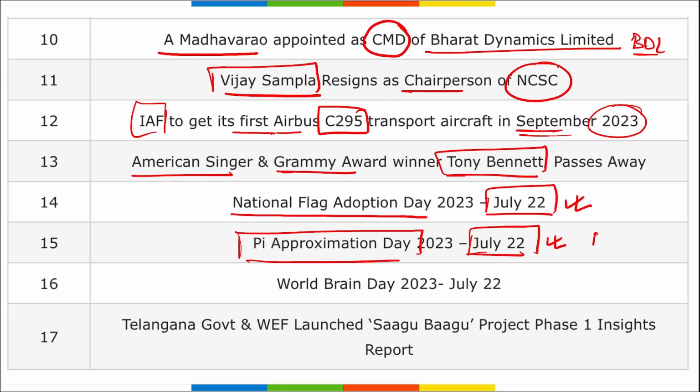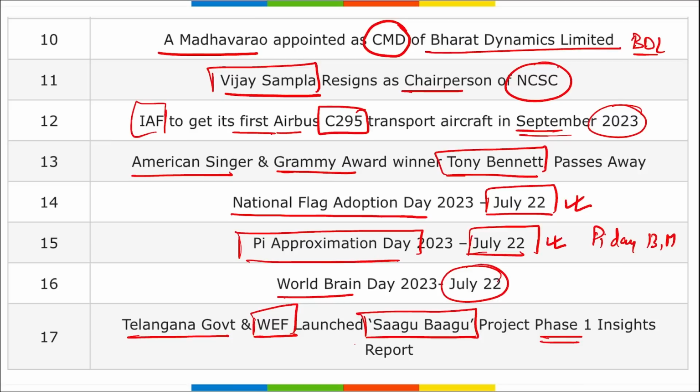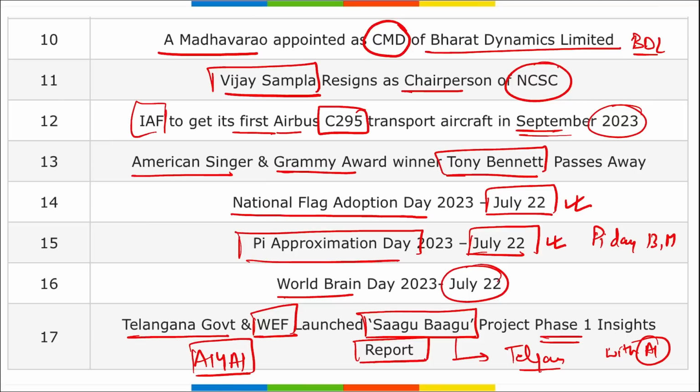Then comes the Telangana government and the World Economic Forum. They have launched the Sagu Bagu project's phase 1 insight report in the state of Telangana to help the farmers of Telangana with the help of artificial intelligence, that is AI for agriculture innovation. An example was given that more than 7,000 chili farmers benefited in Telangana. So friends, these were your important current affairs for the day.